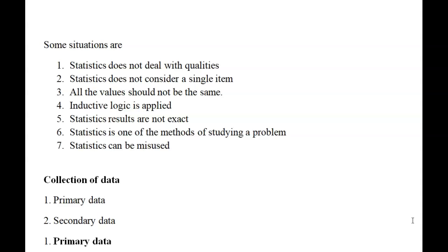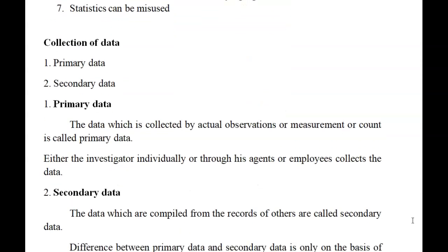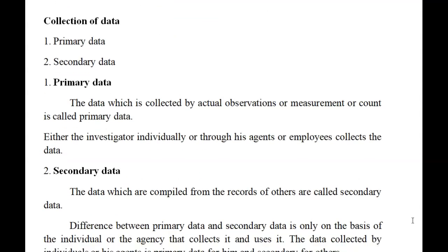Then next one, we will come to data collection. As I already told you, statistics is a set of values, and only quantitative values we are considering. So for that we must have the data. So from where can we collect the data? One is we can go for primary data collection, and another one is secondary data collection. So what is meant by primary data? The data which we are collecting from the respondents directly is called primary data.